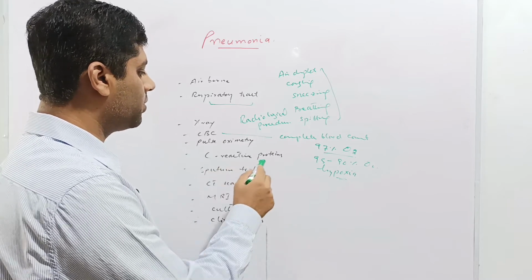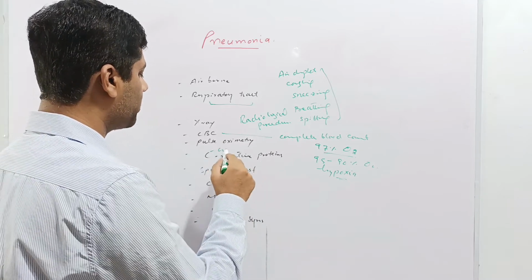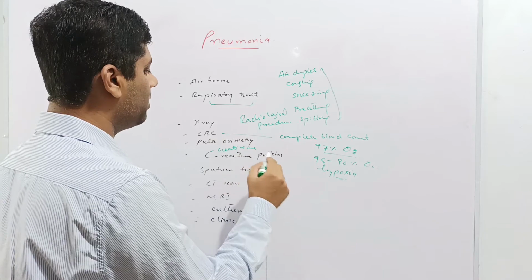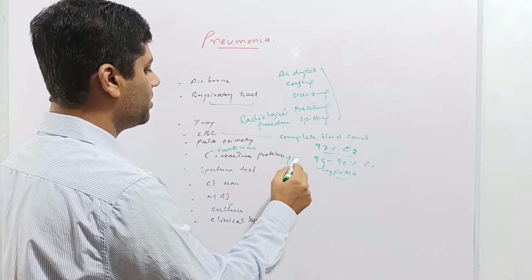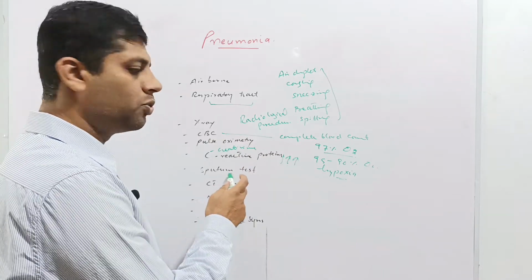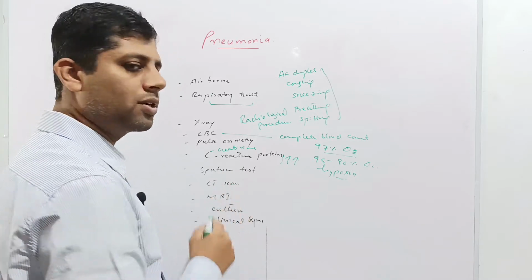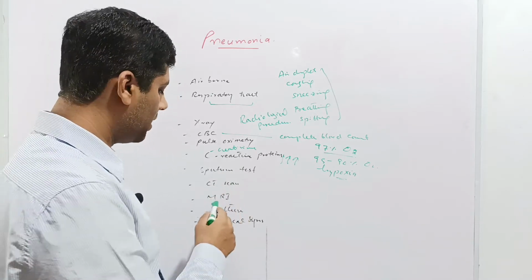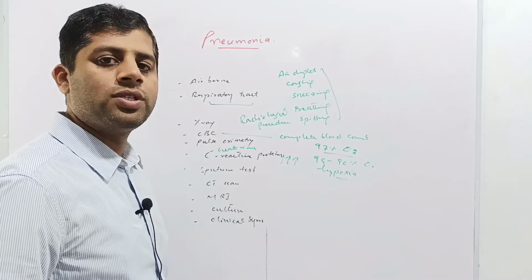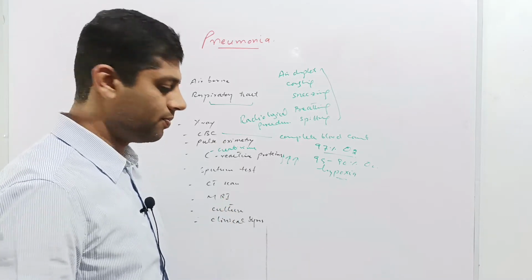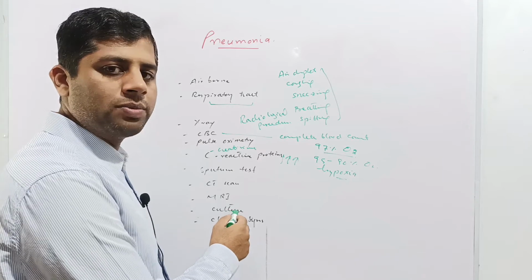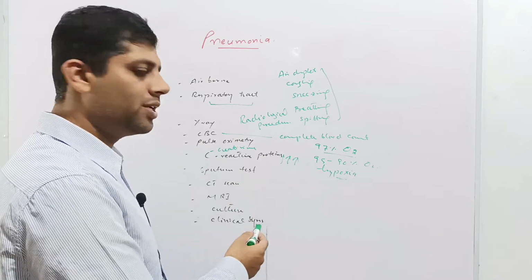Next is the C-reactive protein. C-reactive protein means creatinine reactive protein, and it is always elevated in case of inflammatory reactions. The sputum test for the culture of the bacteria, CT scan, computerized tomography scan, MRI, magnetic resonance imaging scan, these are radiological procedures. The culture of the sputum, as we discussed earlier, and the clinical signs.